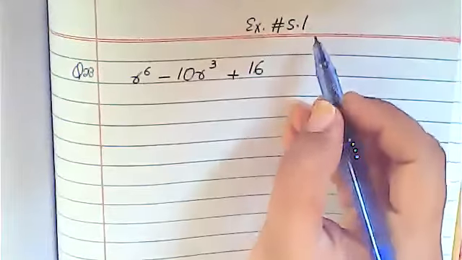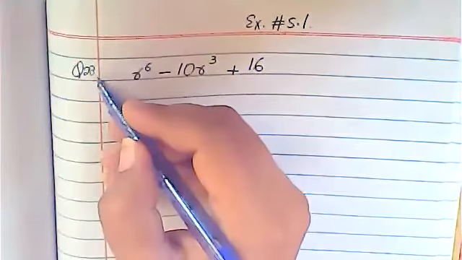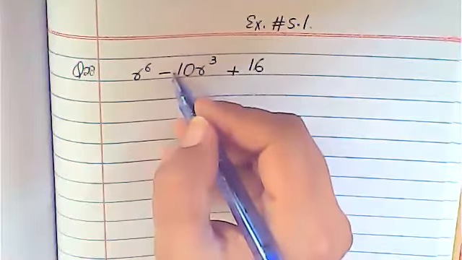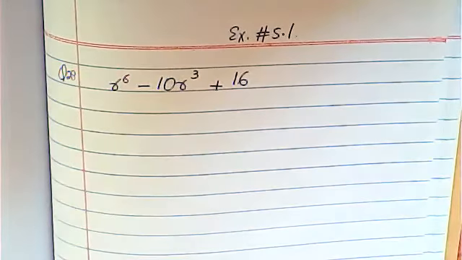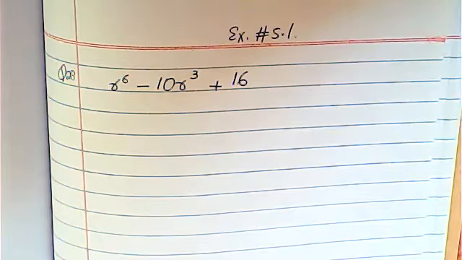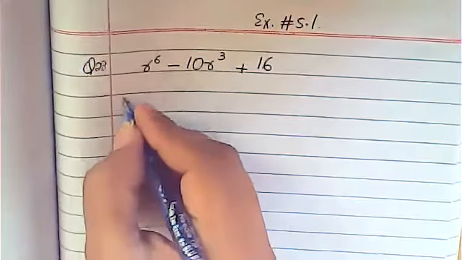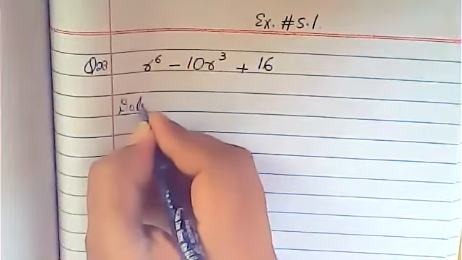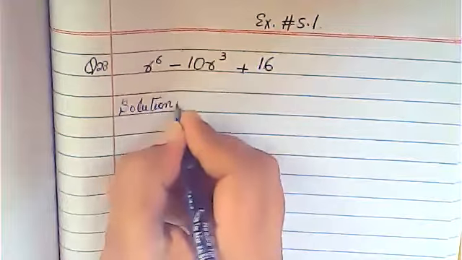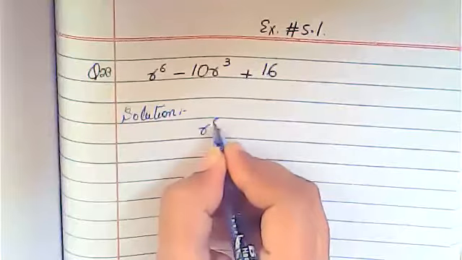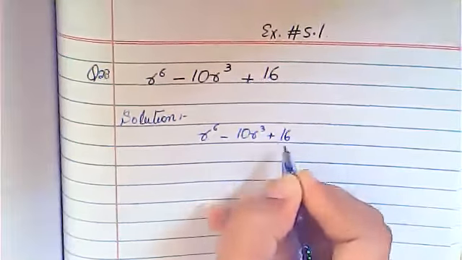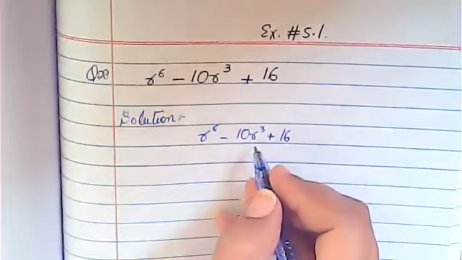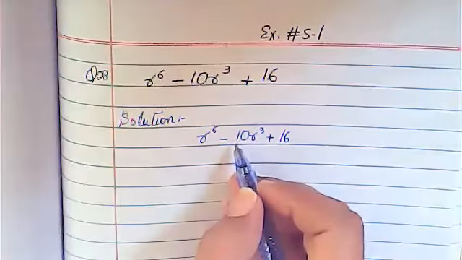Okay, this is a question from exercise number 5.1. Question number 28 is x^6 minus 10x^3 plus 16. I'm going to explain this question to those students who didn't understand it. First, we will start the question with the heading solution, and the question is x^6 minus 10x^3 plus 16. Now the question is, you have to find out the factors.